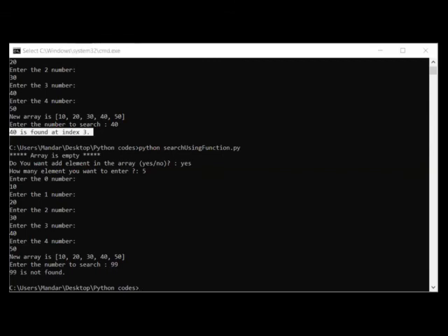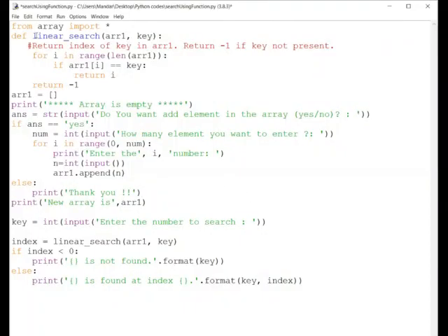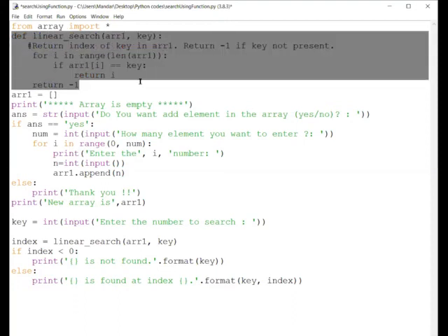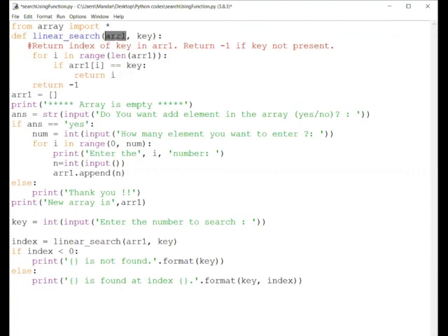Now let us revisit our code. Let me share it again with you. All right, so see here what we did. We wrote a function here. The function name is linear search. It will be accepting 2 arguments. One is our array that we are going to create from the keyboard and the value that we are going to search. All right, so for 5 comparisons I require a for loop.